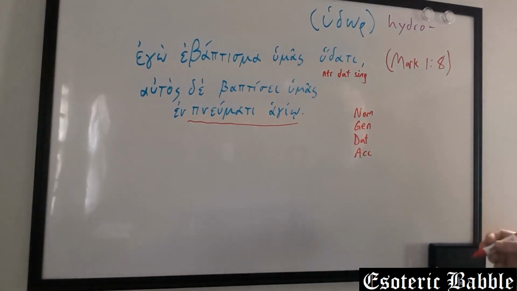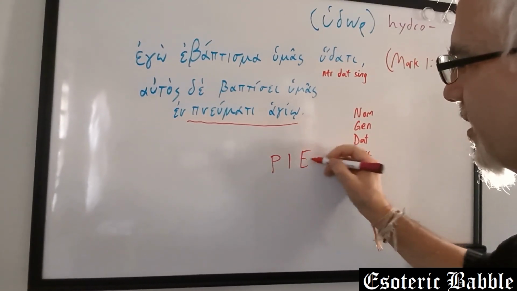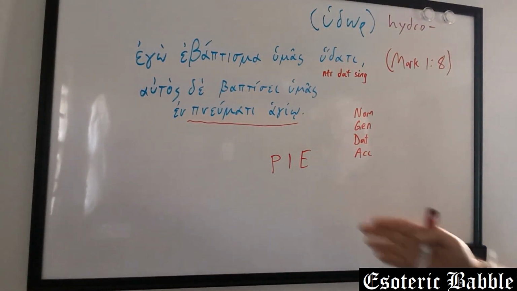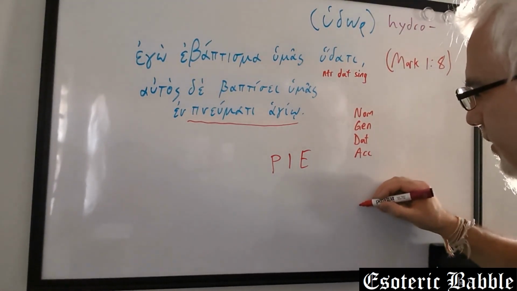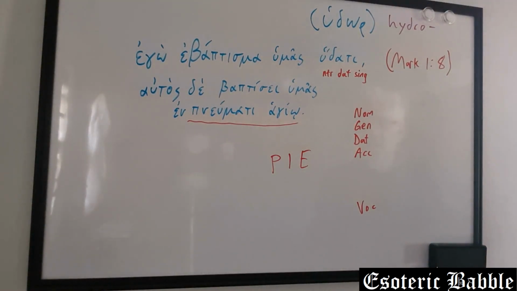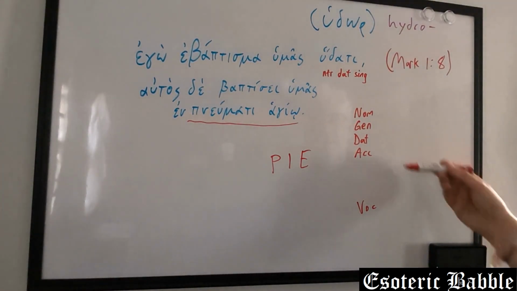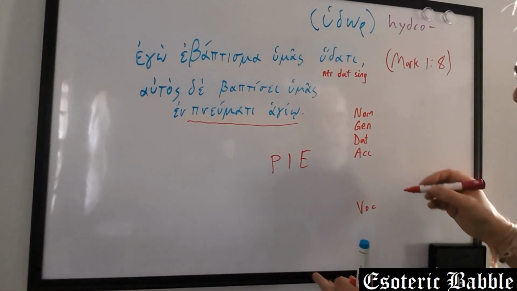It's descended from a language called Proto-Indo-European. And Proto-Indo-European had 8 cases. Oh, by the way, it also had a vocative. We'll put that down here. Vocative kind of connected with the nominative. So that means we're missing 3 cases in Greek.